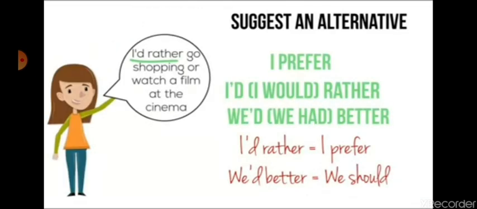I'd rather go shopping or watch a film at the cinema. And if you disagree with a suggestion, you can suggest an alternative or express your preference. And you can use the following. I prefer, I would rather, and the short form, I'd rather. We had better or we'd better. So I'd rather means the same as I prefer, and we'd better is the same as we should.